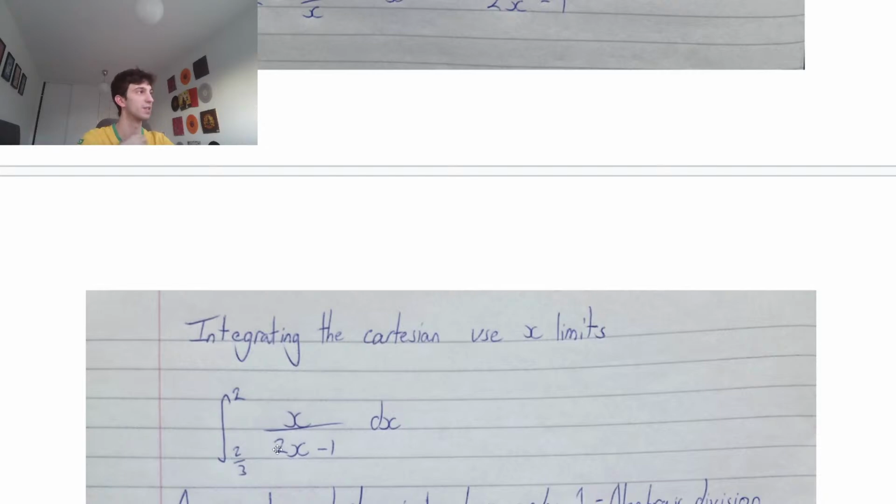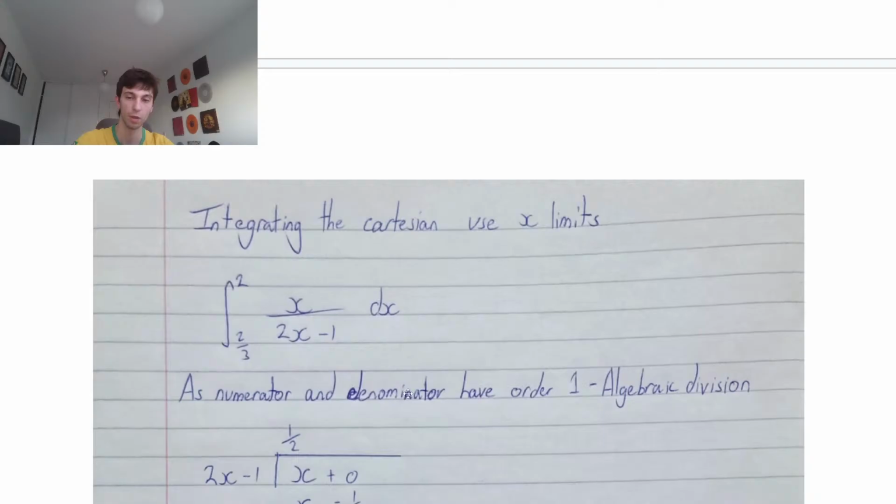We are going to use partial fractions here, guys, but because we have our numerator the same order as the denominator, all that means is we have x to the power of 1 and 2x also to the power of 1 in the numerator and denominator. This means we're going to have to do algebraic long division first. I would say this is the easiest way to integrate this, along with u sub. U sub also works, but we saw that in paper 1 already, so I'm going to be a bit cautious with that. So as the numerator and denominator have order 1, we use that algebraic long division.